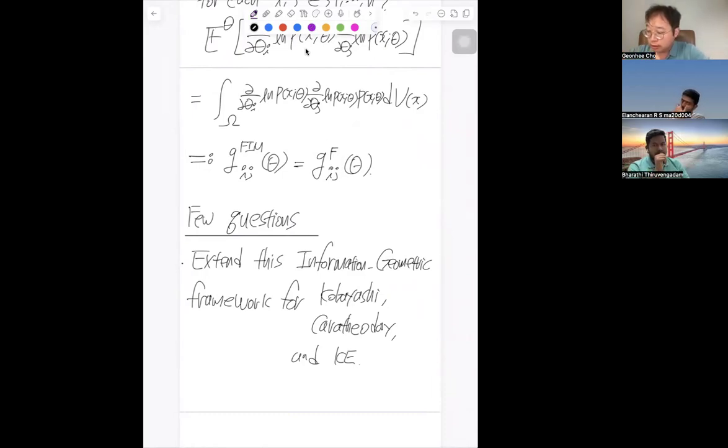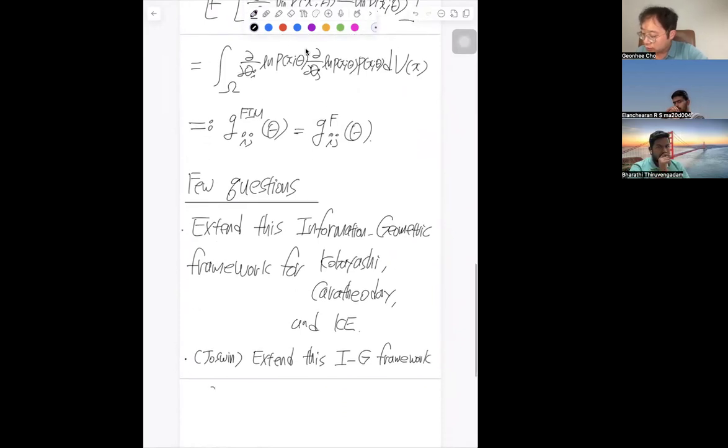Another question that I was thinking of for Jocelyn, but he's not showing today, so let me write this for him: extend this framework, the information geometry framework, to CR geometry.